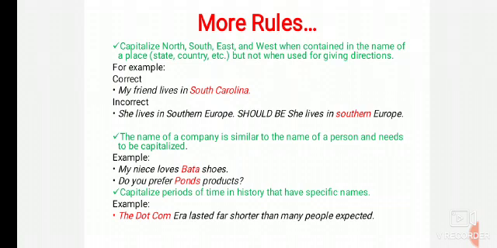So here the Dot-com Era is a period in history, and the initial letters D and C will be capitalized.